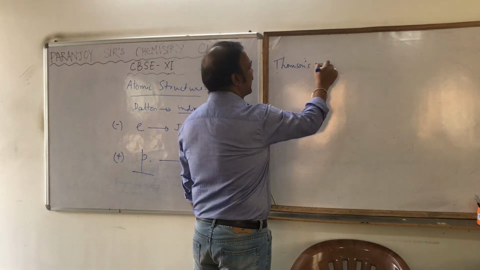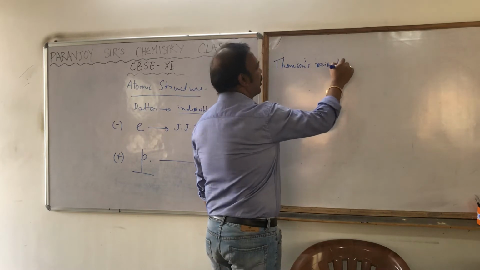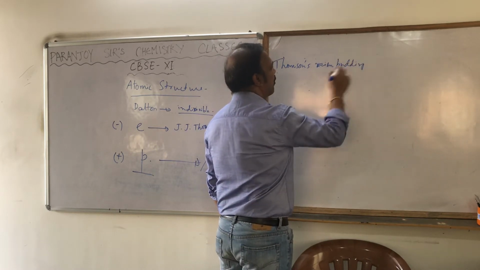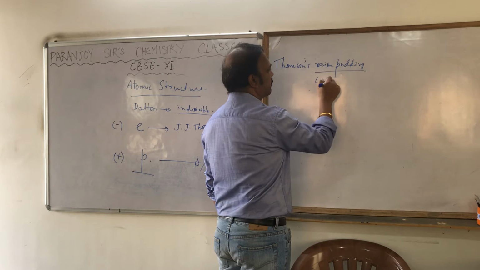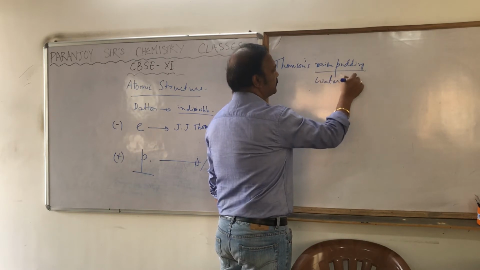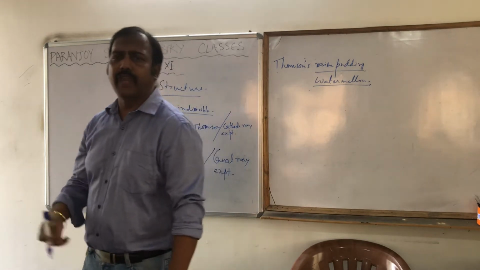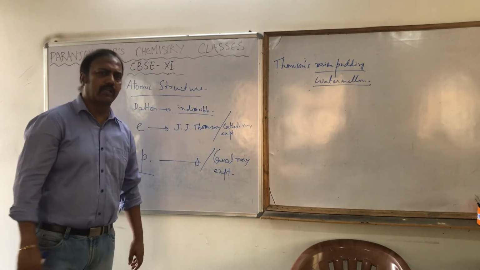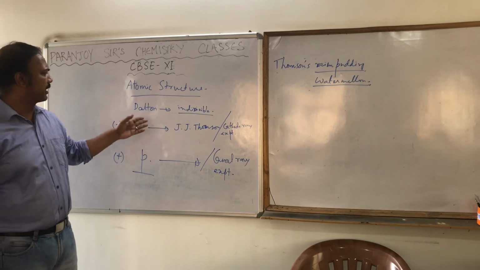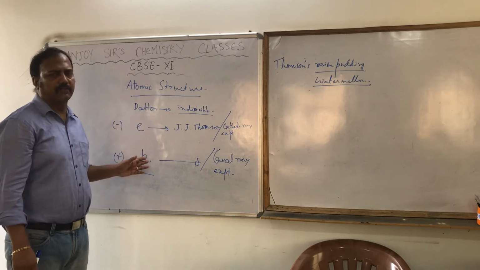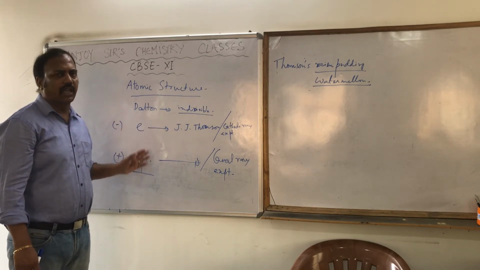We also call it the watermelon model. When he proposed this model, only 2 subatomic particles were discovered, electrons and protons.